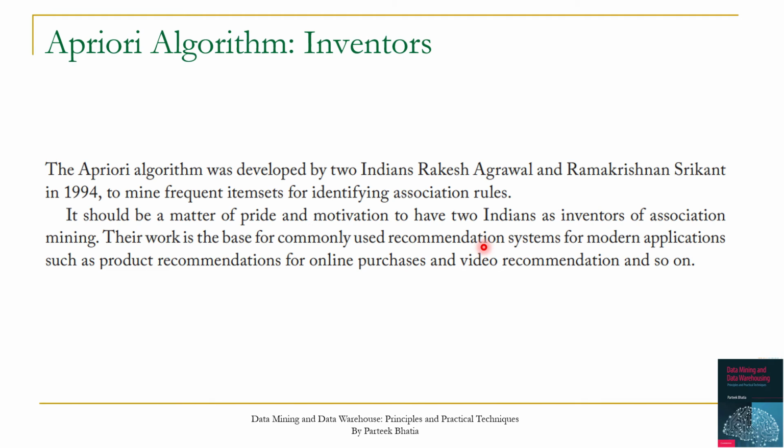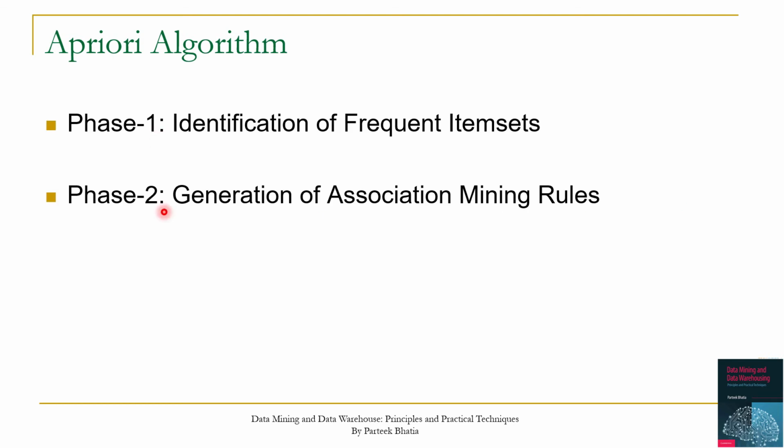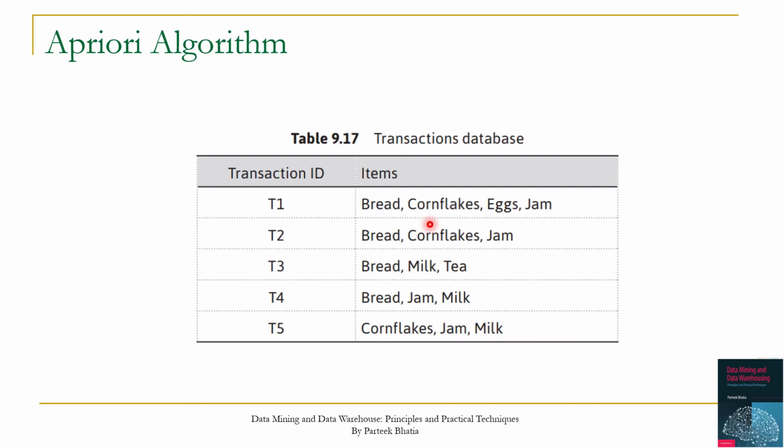We have discussed in our previous session that the Apriori algorithm was given by two Indians, Rakesh Agrawal and Ramakrishnan Srikant. This algorithm is the base for all commonly used recommendation systems. These have multiple applications like online purchases, video recommendation, product recommendations, and so on. The Apriori algorithm works in two phases. In phase 1, it identifies frequent item sets, and in phase 2, it generates association mining rules. Let us discuss both of these phases by taking a working example.